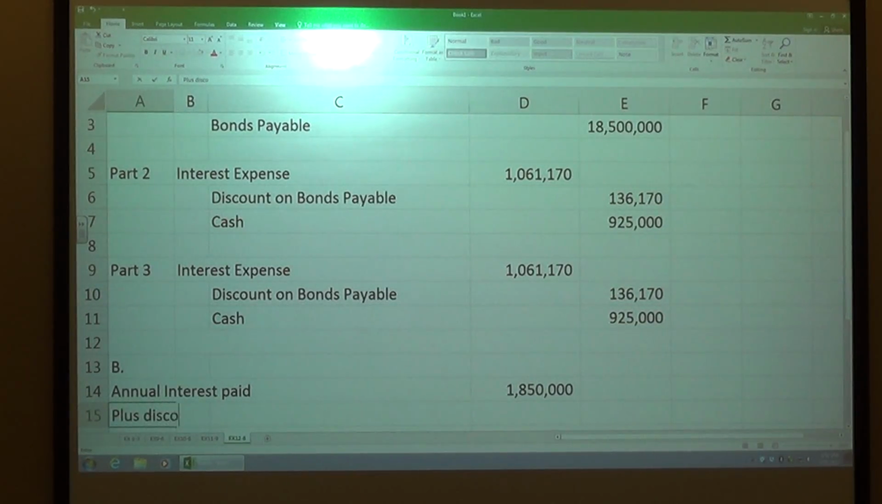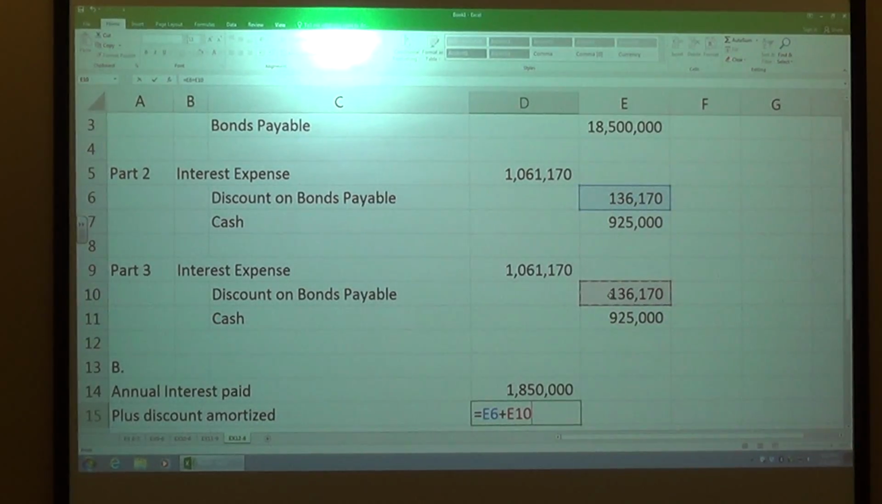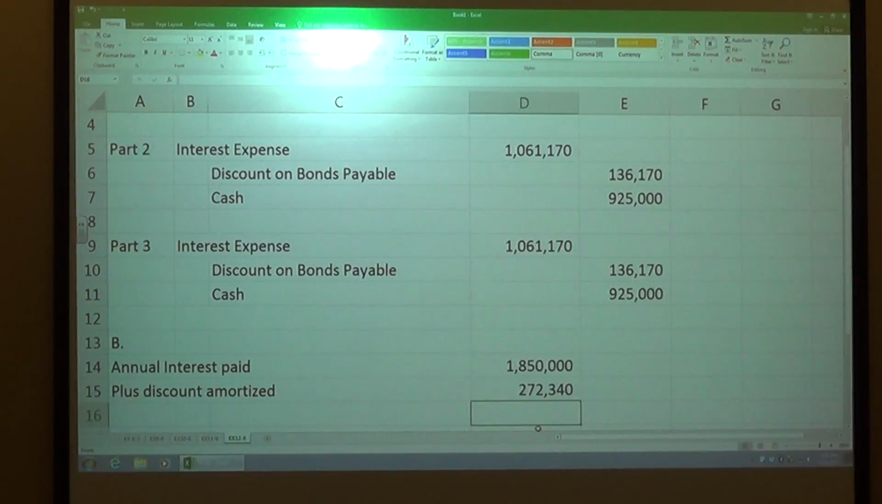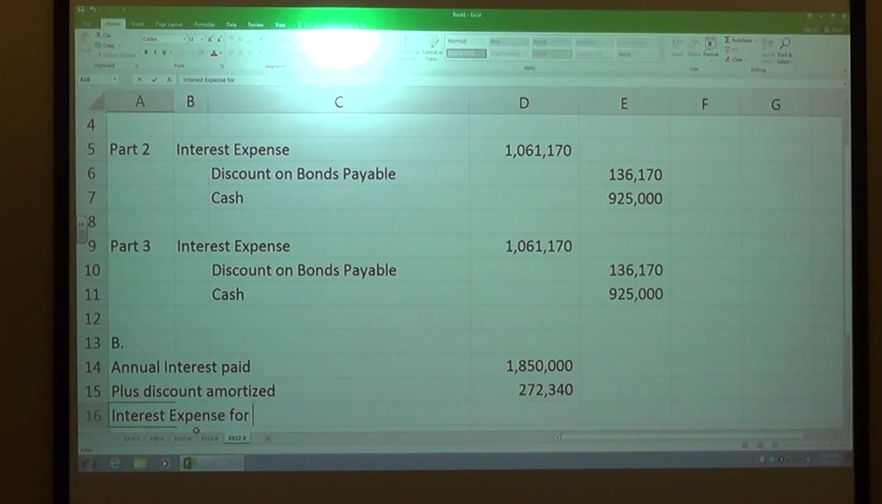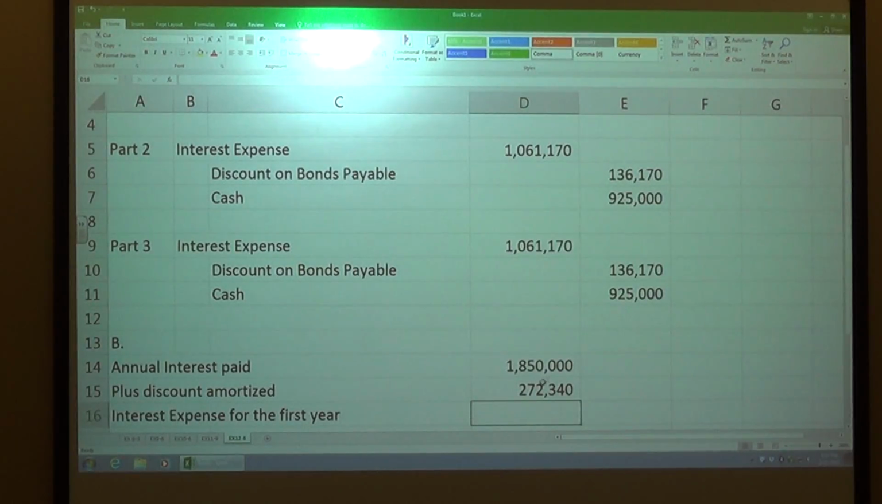All right. So then we have our plus our discount amortization. So I have both of those. That will give me my interest expense for the first year. And we'll put a line underneath this, and then we'll sum this up. Awesome.